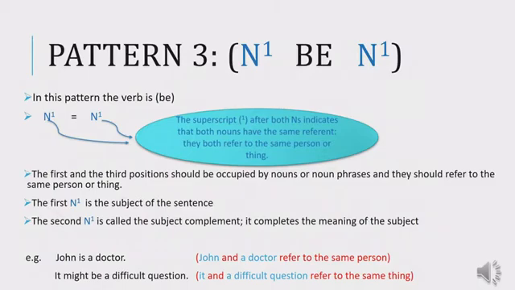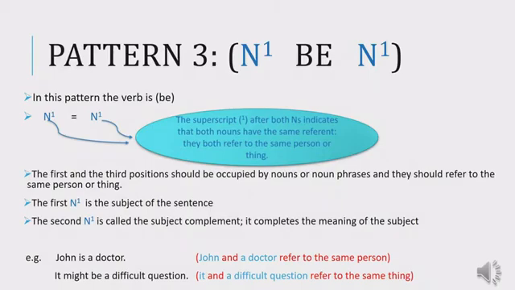The first N1 equals the second N1 because both of them refer to the same person or to the same thing. And this is a very important note. In this pattern, the subject equals what comes after the verb. So N1 equals N1.